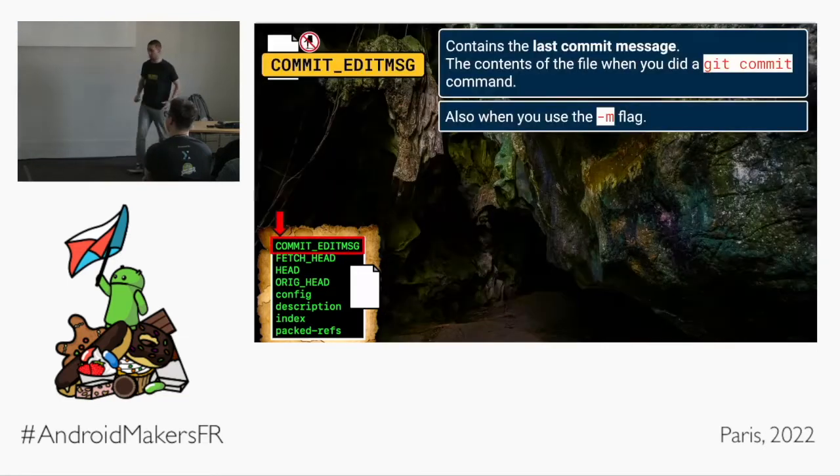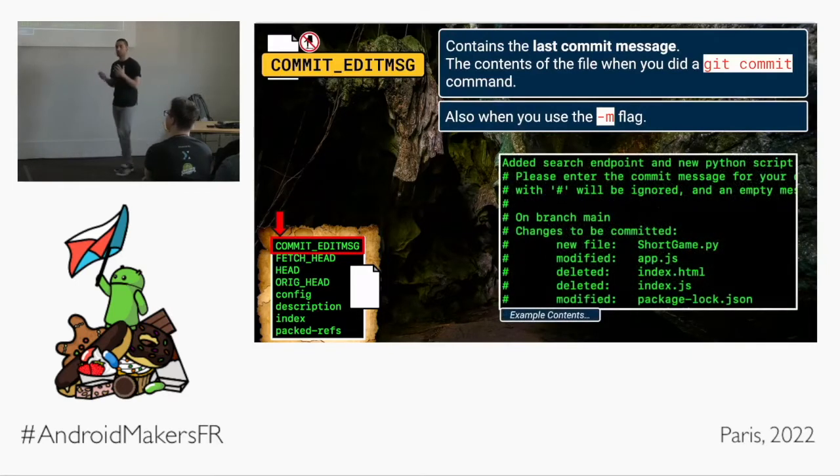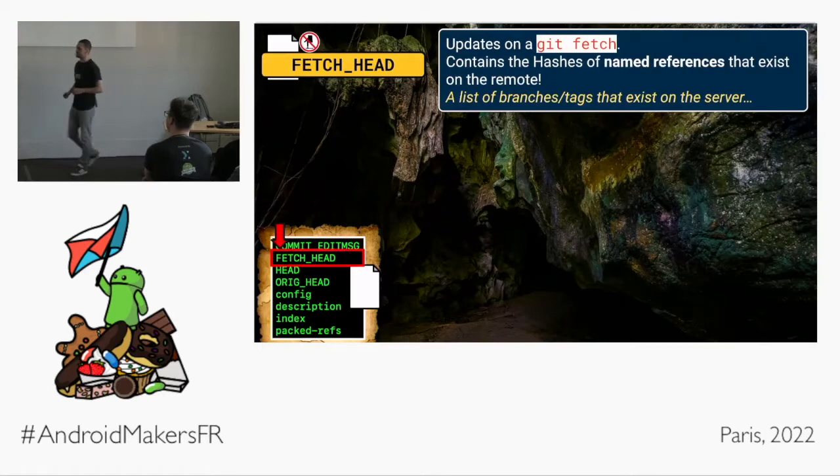Keep up, let's go fast. First file, commit edit message. This is horrendously boring and contains the last commit message used in the repository. Easy peasy. It also contains the commit message if you passed it in line with the -m flag. If you did git commit -m message, it will contain it in this file. That's what the file looks like. It's a commit message. Boring. Let's keep moving. No exit here.